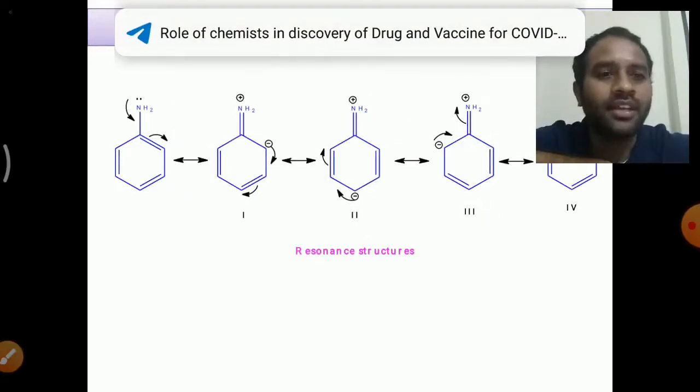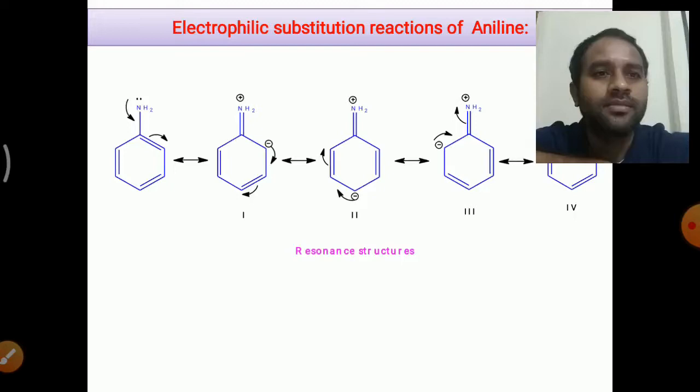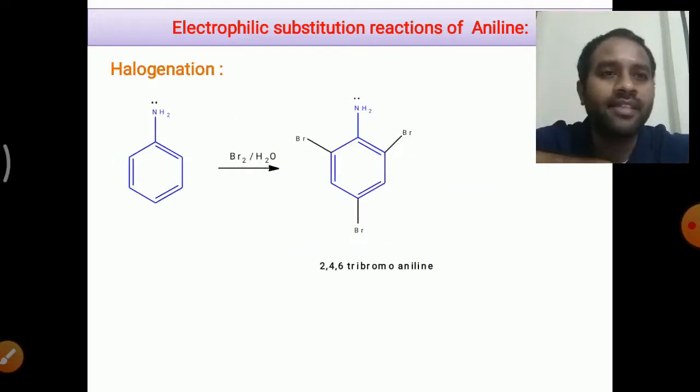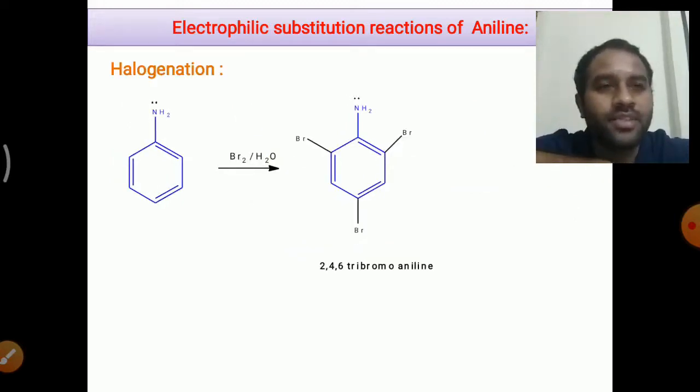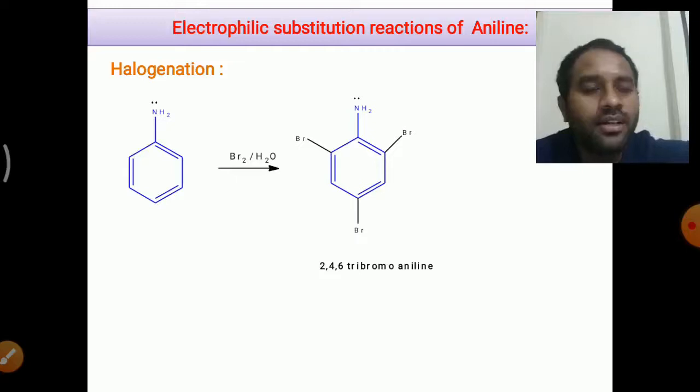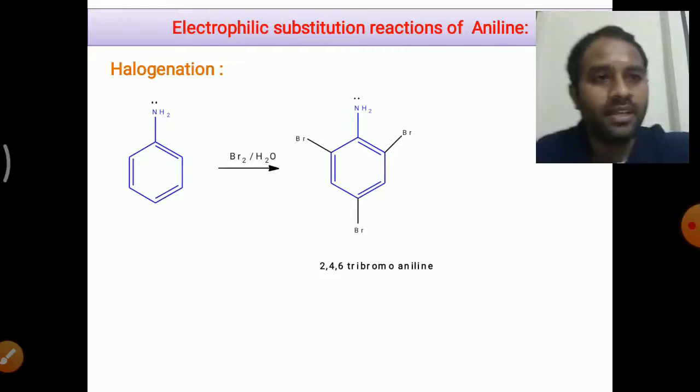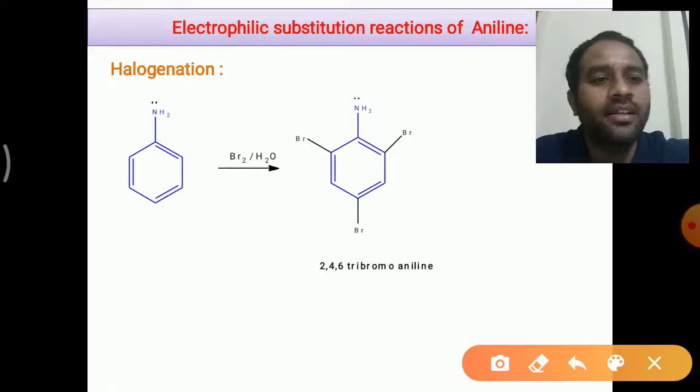And if you look at the examples of electrophilic substitution of aniline, just now I have told you that the NH2 group is a strong ring activating group. Thereby, the substitution takes place very easily in the aniline. You can see here, when this aniline is subjected to bromine in presence of water, the bromination takes place at 3 positions.